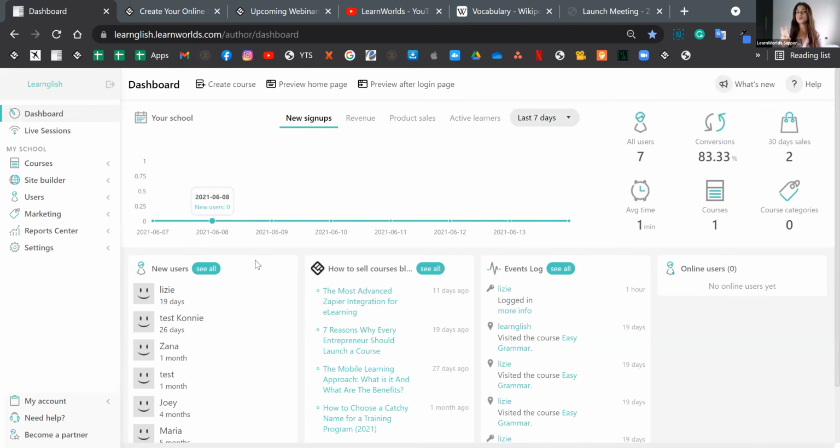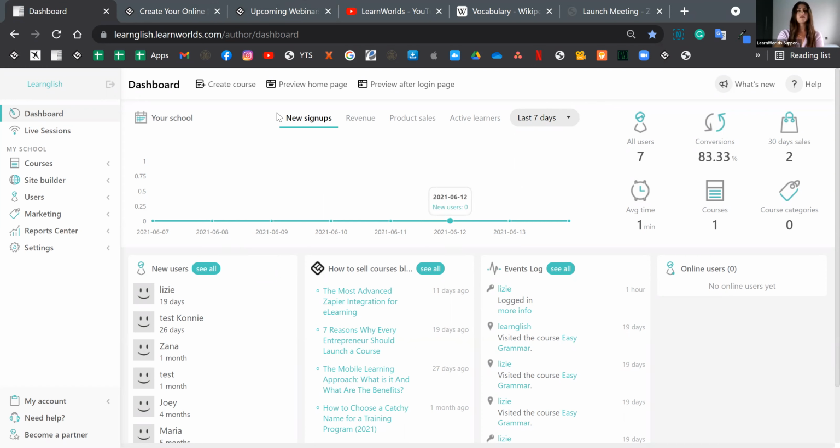Now there are two options for us to create a course on the admin dashboard. Before we go over there, let me actually elaborate a bit more on what we're seeing here. So like I said, this is the general administrator dashboard of the school. This is where you see information regarding new signups, revenues, how many users you have, how many courses you have, any conversion rates, any exams, events, and so on from here.